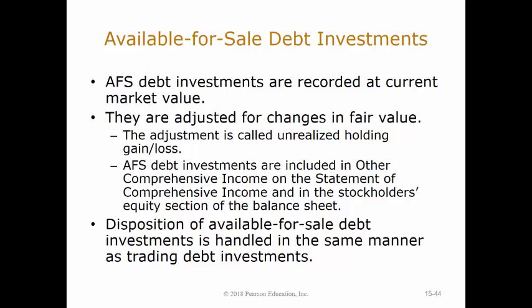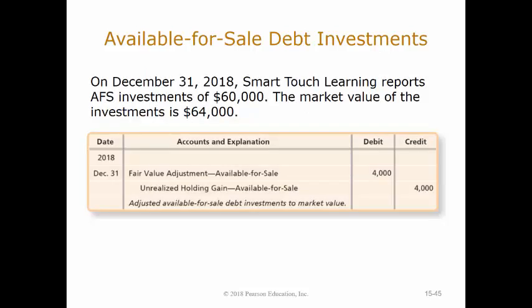We're intent on selling this thing. If we're reporting it as available for sale, we don't know. Maybe we could, maybe we can't. And we can't manipulate our income based upon that if we're not hell-bent on selling this investment. So the journal entry to make your adjustment to the fair value is still the same. If Smart Touch Learning had AFS investments of $60,000 and the market value was $64,000, they need to increase that value on their books, and they would do so by debiting fair value adjustment of their available for sale investments for $4,000 and crediting their unrealized holding gain for $4,000.